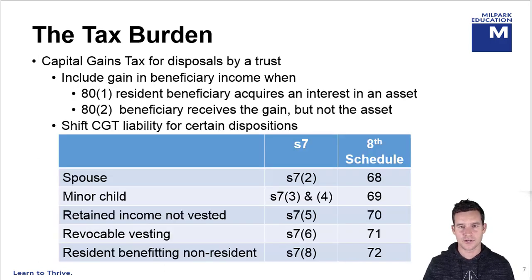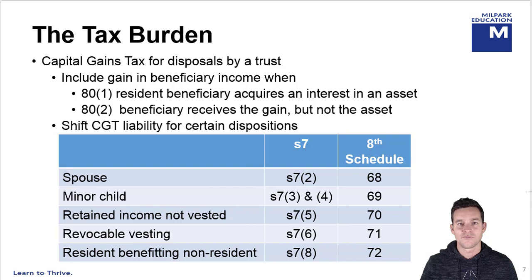Now, in terms of special rules, these are housed in paragraph 80 of the 8th Schedule, as well as paragraphs 68 to 72, which we'll have a look at now. So in terms of paragraph 80, we include the gain in the beneficiary's income when either the beneficiary has acquired that asset or an interest in that asset, or when that beneficiary receives the capital gain, but not the actual asset. So that'll be a case when the trust has sold that asset, they make a capital gain, and they vest that capital gain in that beneficiary.